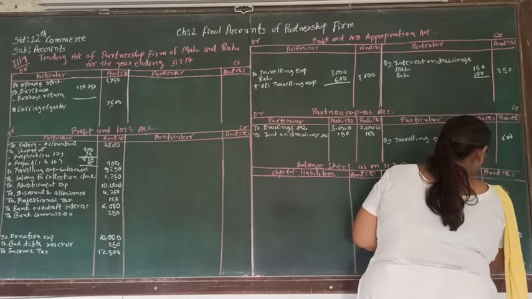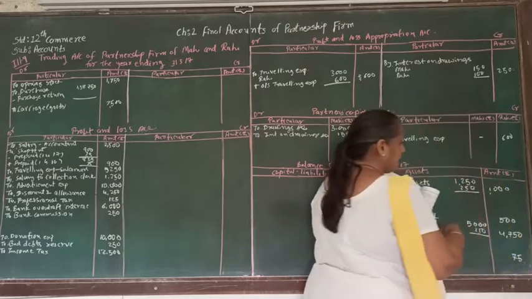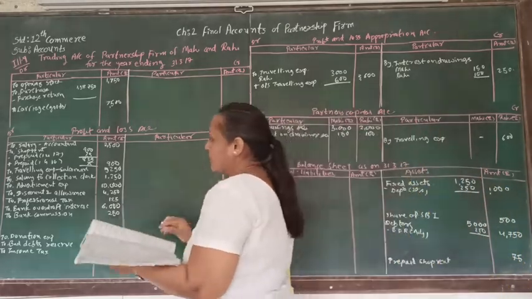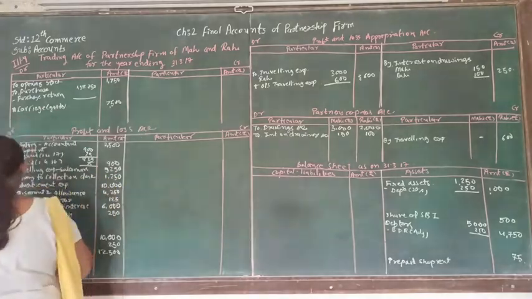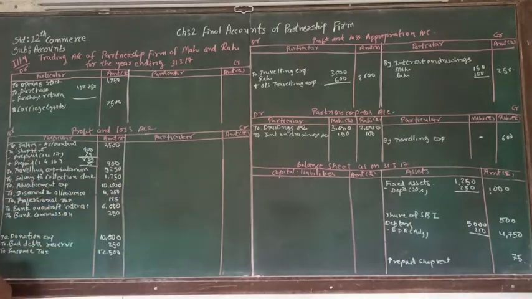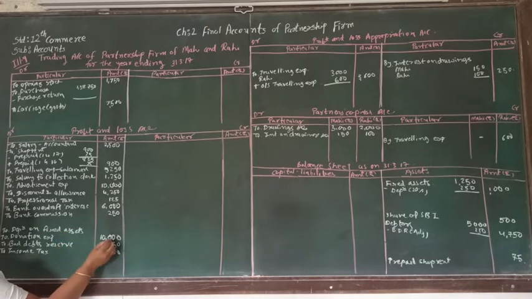So here 250 will be debited to profit and loss account as depreciation on fixed asset.